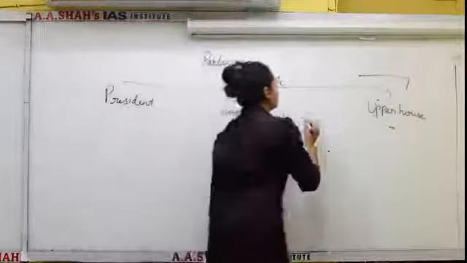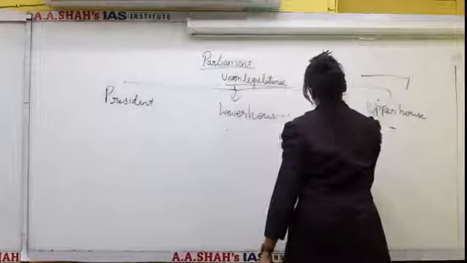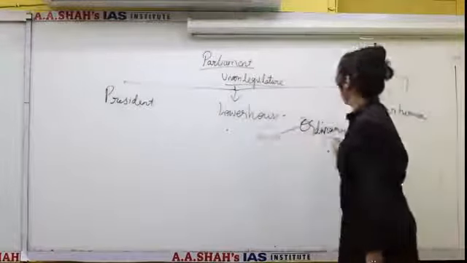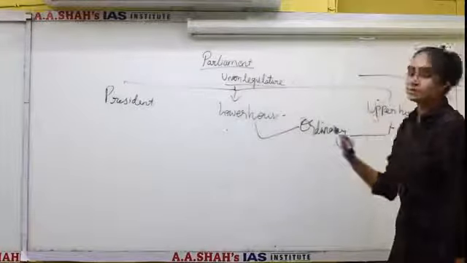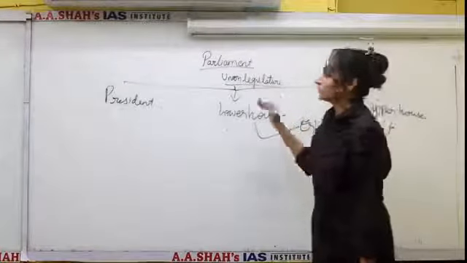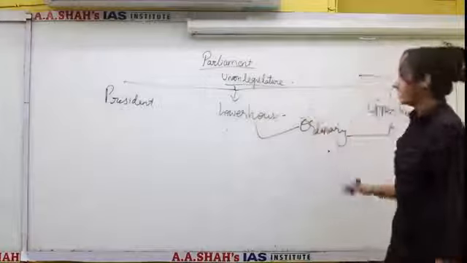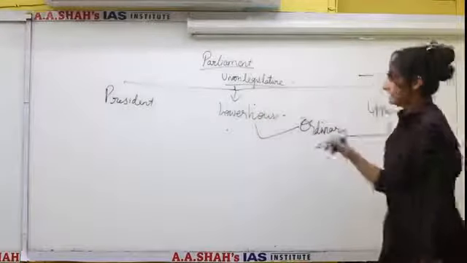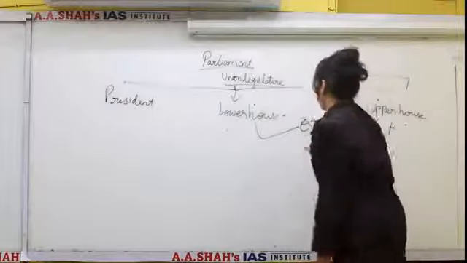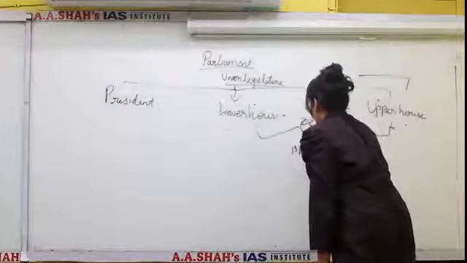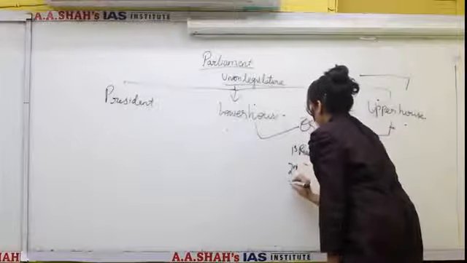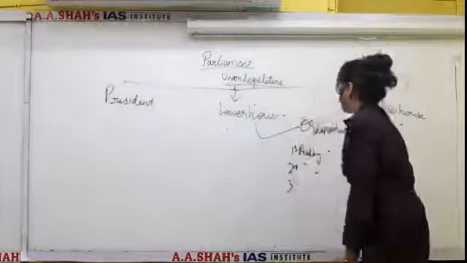Now the ordinary bill can be introduced either in Lok Sabha or the Rajya Sabha. There is no restriction that it should be introduced only in Lok Sabha or only in Rajya Sabha. It can be introduced in either house. Then there are 3 readings: first reading, second reading, and third reading.